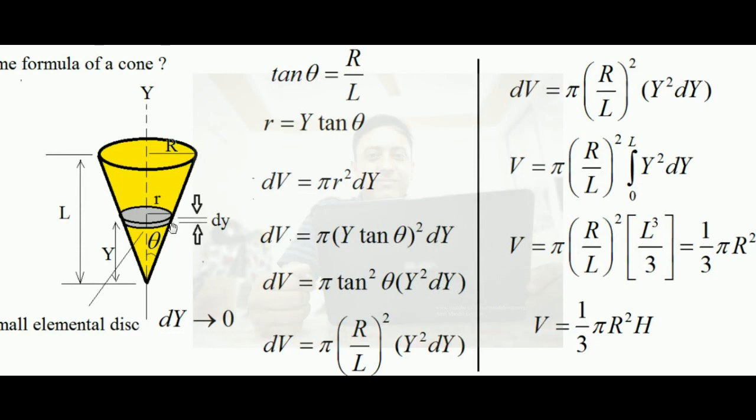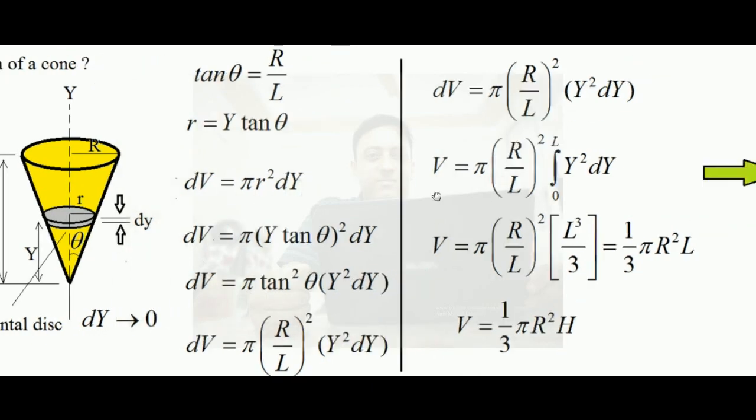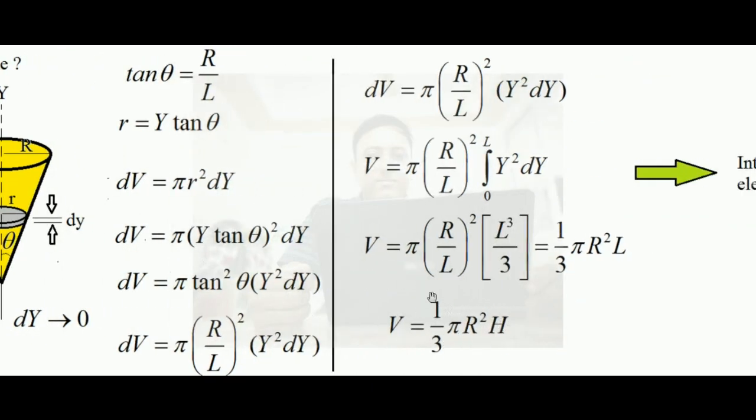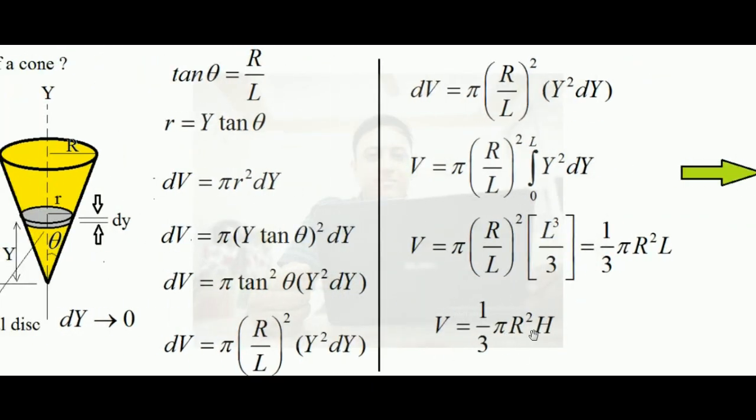So what we are doing is taking infinite elemental parts of this cone and then adding up, integrating the volume of all those infinite elemental disks, and ultimately finding the volume of the cone. So this is called exact analysis. This volume formula will give the exact volume of this cone in case you are putting the value of r and putting the value of h.